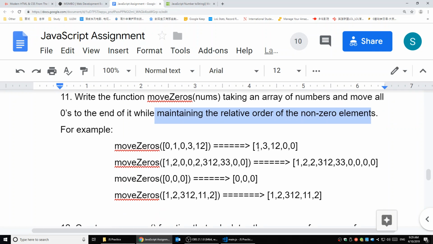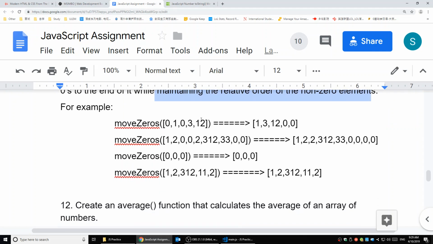For example, if I do moveZeros of 0, 1, 0, 3, 12, it's going to keep the 1, 3, and 12 in the same order and move the 0s to the end. If I have 1, 2, 0, 0, 2, 3, 1, 2, 3, 3, 0, 0, we're going to keep 1, 2, 2, 3, 1, 2, 3, 3 in the same order and move those 4 zeros to the end.